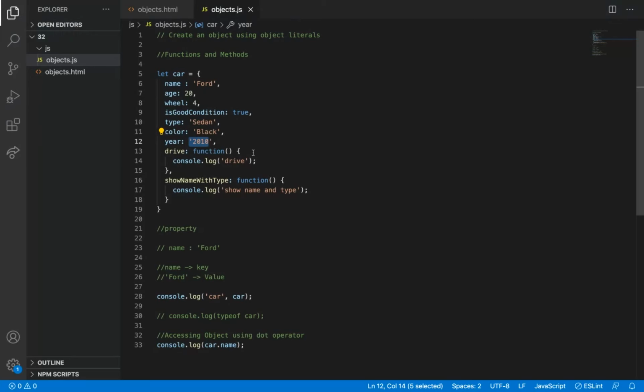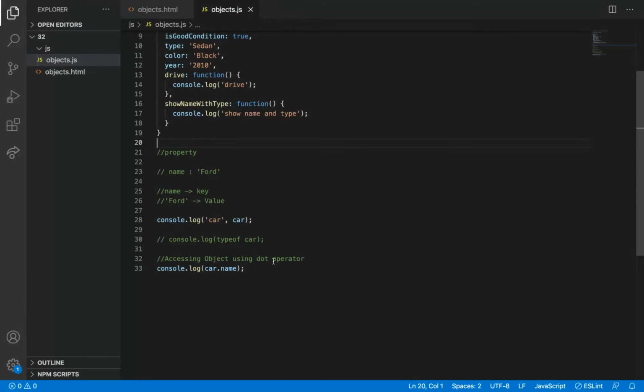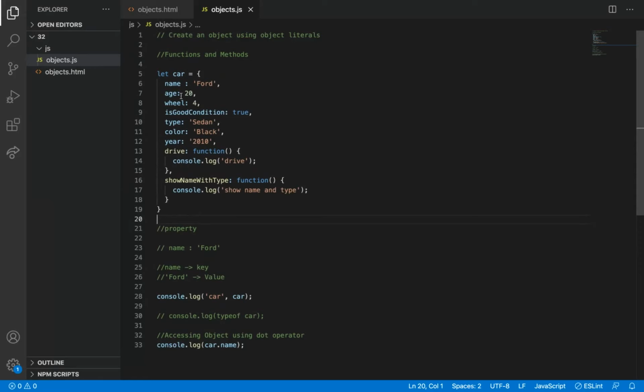Till now, we have just seen what an object is. That too, we have seen only one method of how to create an object, and also that an object has properties. Each property consists of a key and a value. Fine. Then what we are going to see is accessing objects, how to access each property, accessing properties of objects. So I'm going to access a property of an object.